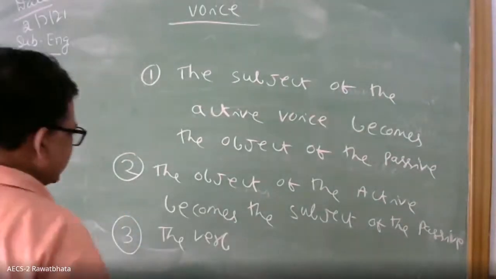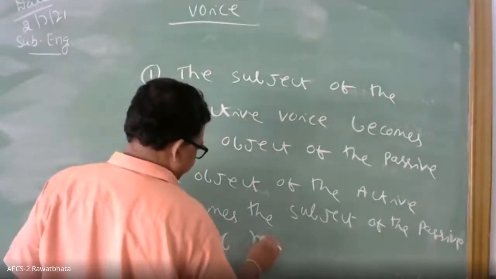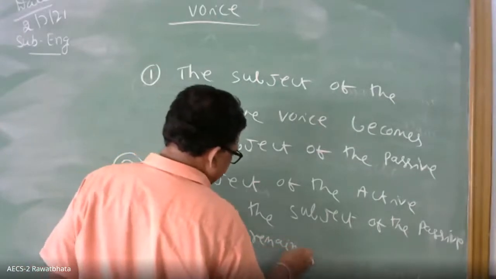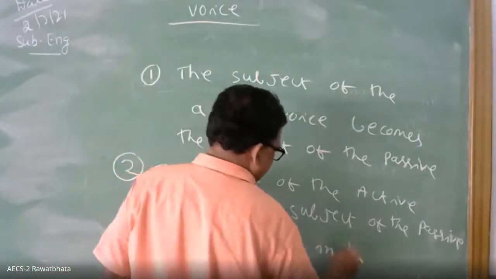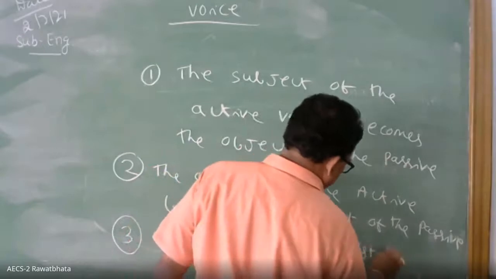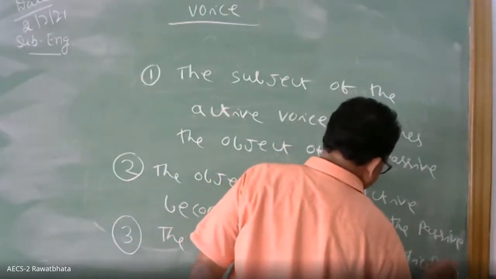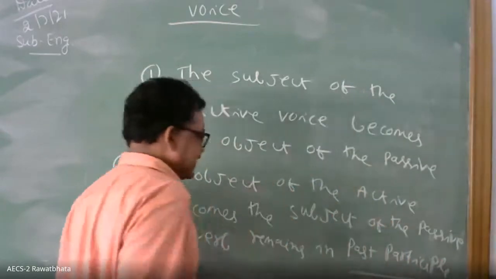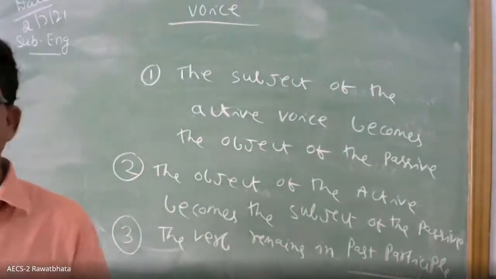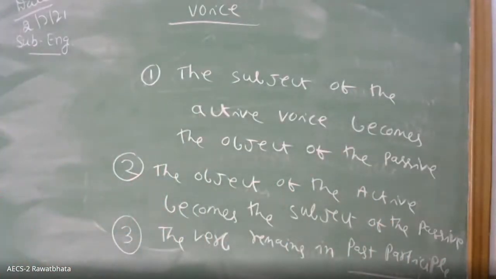Third one: the verb always remains in past participle. I have taught you verbs. Verb is taught for the tense of the verb, so participle I have taught in perfect tense and participle. There you see the verb remains in past participle. Three rules, if you observe them, we will not go wrong while changing from active to passive.